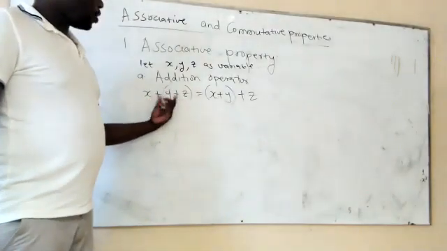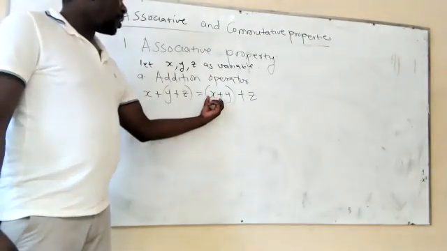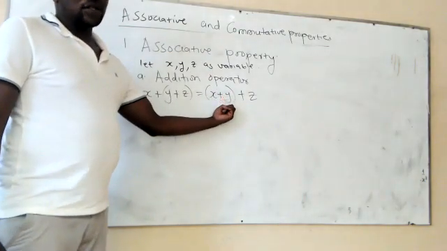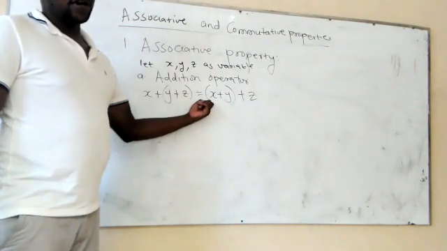On the left-hand side, we bracketed Y and Z. And then on the right-hand side, we bracketed X and what? And Y. Do you see that equation we have on the board?